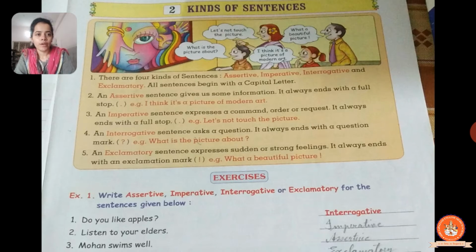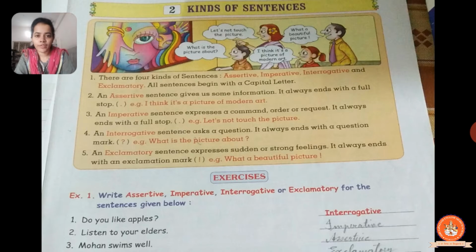You can see one picture is given over here, and there are four people standing there, speaking four different kinds of sentences that we will see in the examples also. So let's begin with our first point. There are four kinds of sentences: assertive, imperative, interrogative and exclamative. All sentences begin with a capital letter.